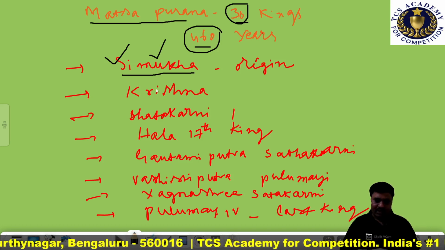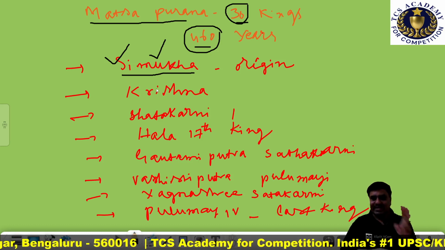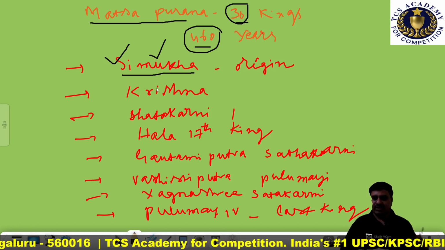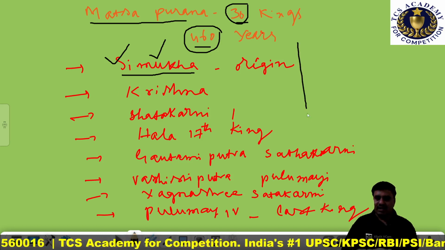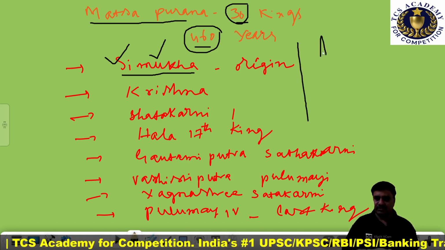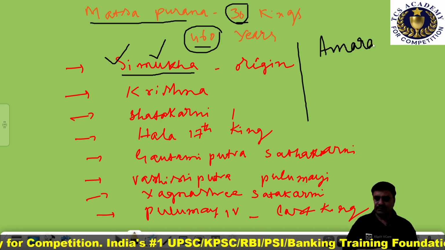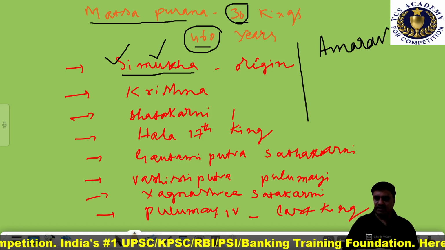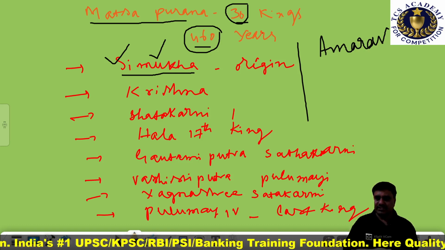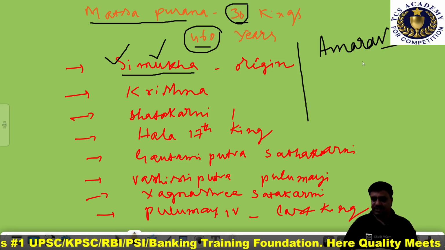There are two important capitals of Simukha Satavahana. Number one is Amaravati, which is present in Andhra Pradesh.